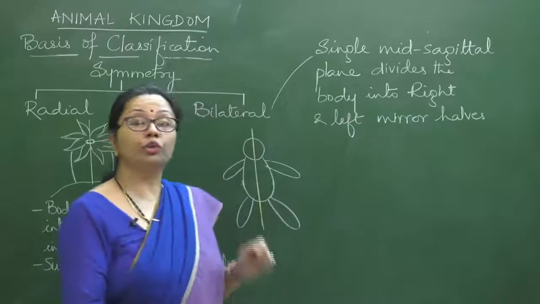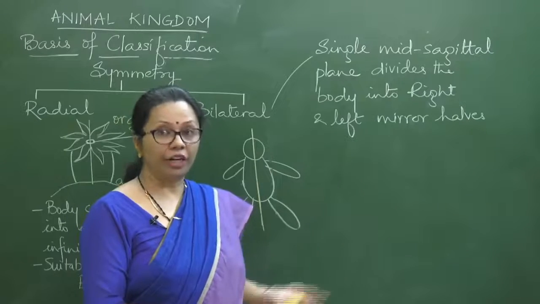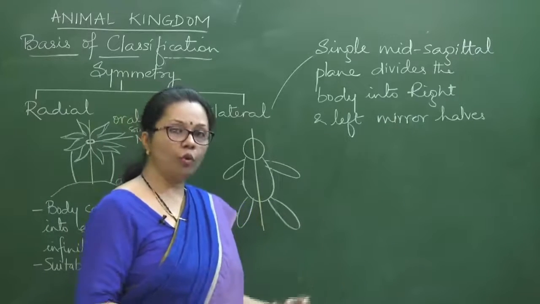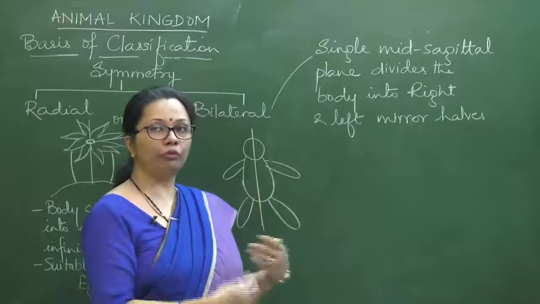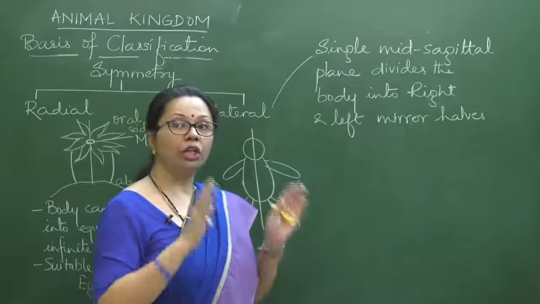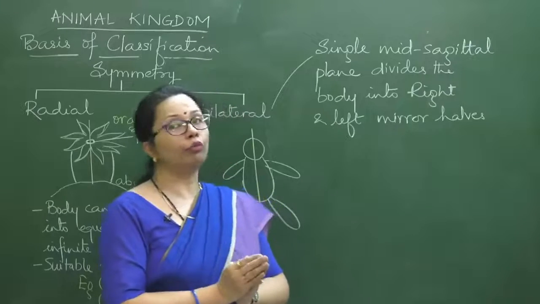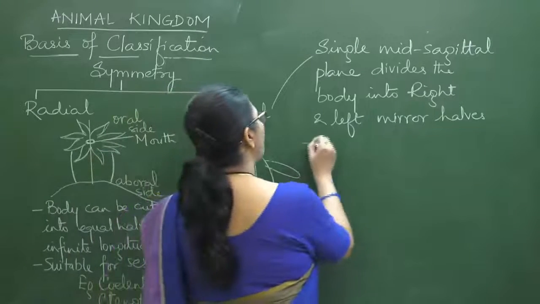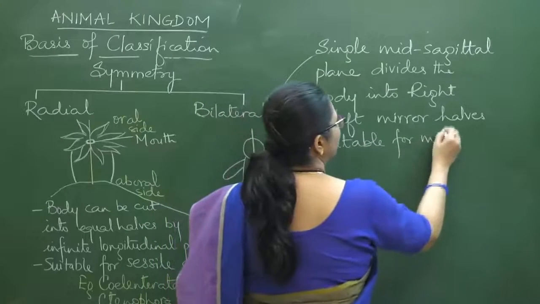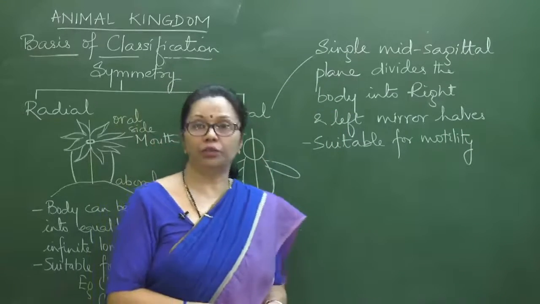Now this symmetry is suitable for where the animals became motile, right? Try to think that since there are two lateral sides, like suppose when we are walking, we move our hands also, we move our feet, or when you go to swim, then also you are using both your hands. So when both sides are equalized, only then there would be proper balance for the movement. Okay, so this is suitable for motility. So when the animals became motile, with that there was origin of bilateral symmetry.